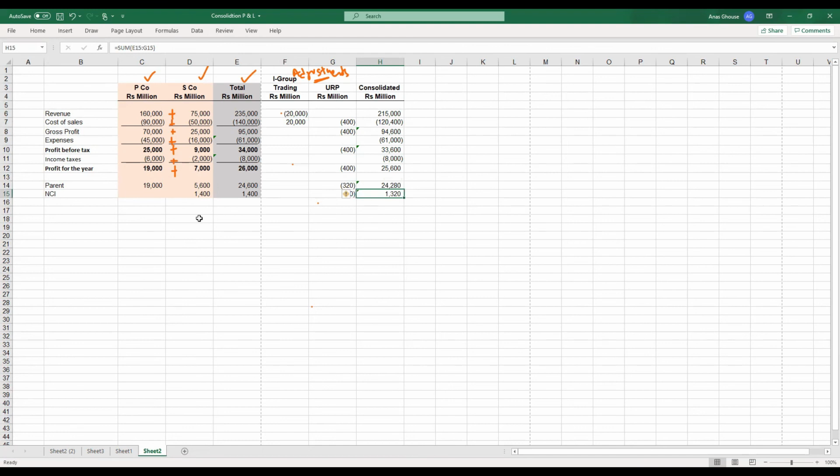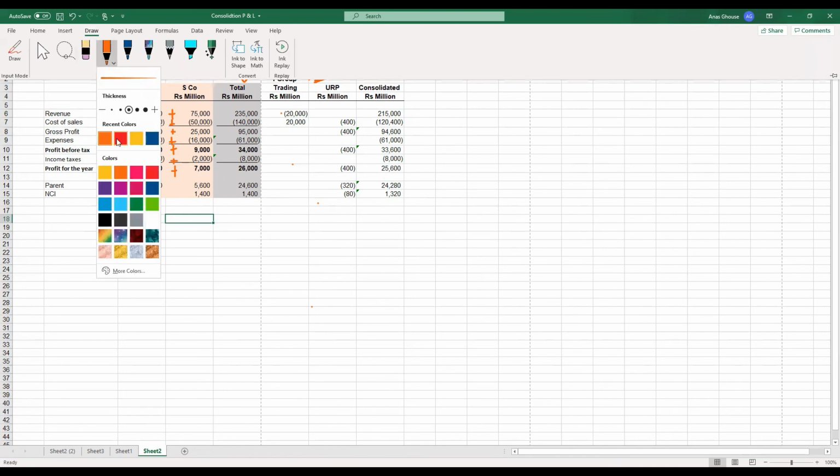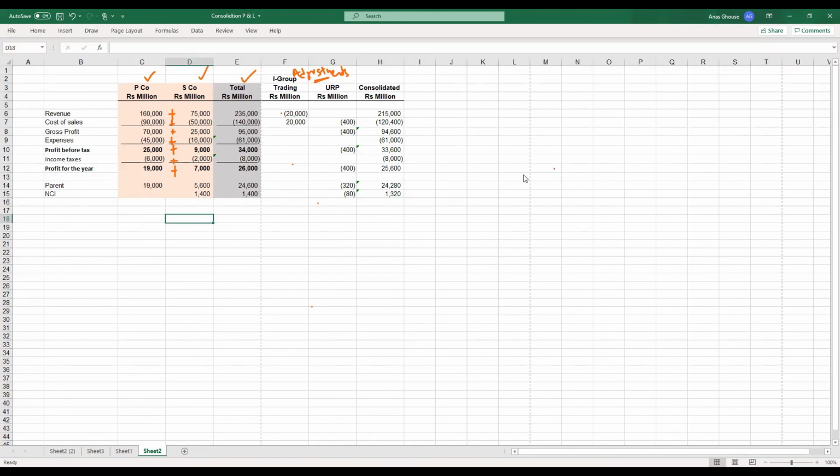Okay, and also you can calculate this another way. I will show you this. For example, this 7,000 is before the unrealized profit adjustment. So what you can do is 7,000 minus 400 will be how much? 6,600. So this has to be shared by the parent and non-controlling interest. This is non-controlling interest. This is the parent portion.